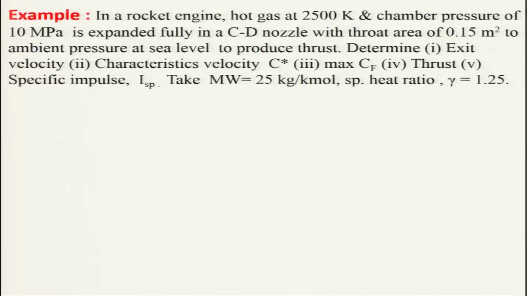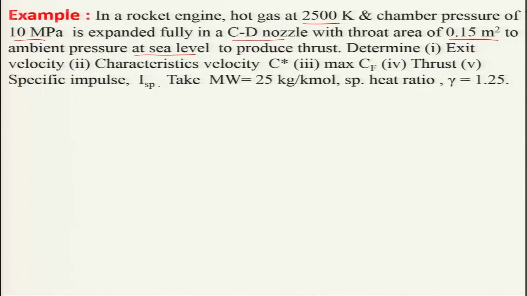Let us consider an example, so that some of the points we have discussed can be clarified. The example is: in a rocket engine, hot gas at 2500 Kelvin and chamber pressure of 10 megapascal is expanded fully in a convergent divergent nozzle with a throat area of 0.15 meter square to the ambient pressure at sea level, that means altitude is 0, to produce the thrust.